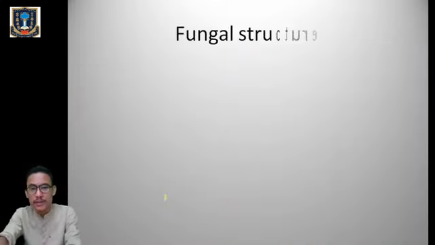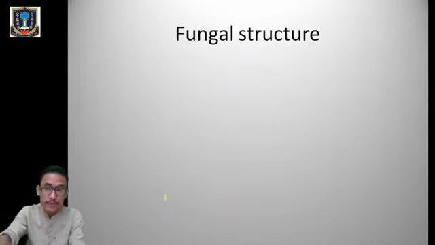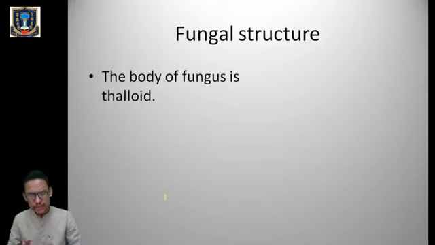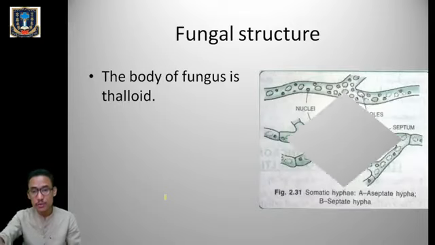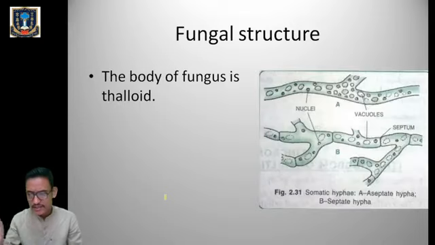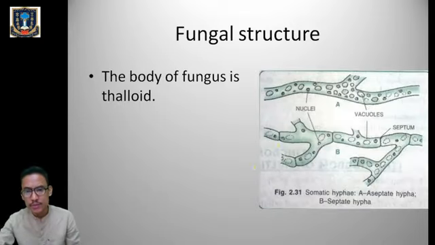Now next, let's talk about the fungal structure. The body of a fungus is thalloid, that is, it is not differentiated into root, stem and leaf. Here you can see we have figure A and B. We will discuss afterwards what A signifies and what B signifies.